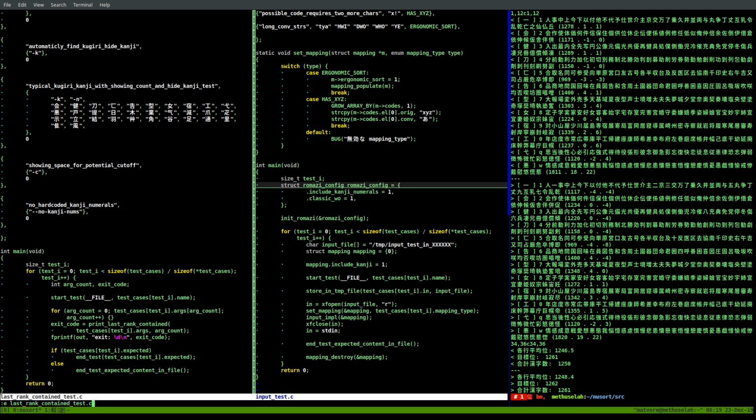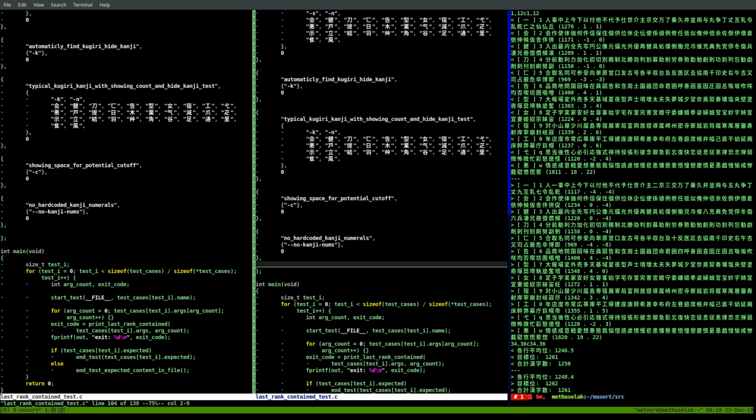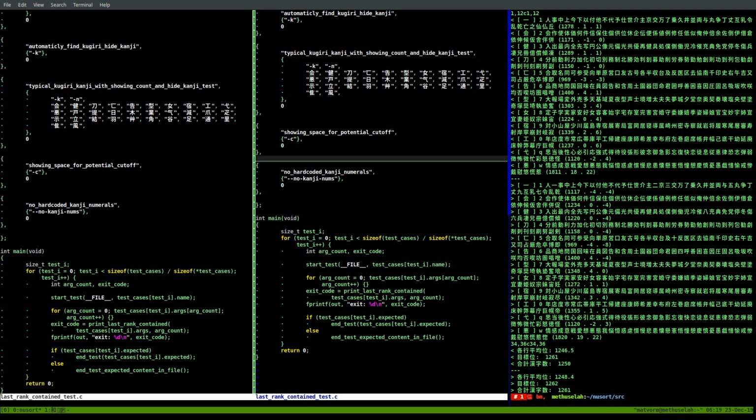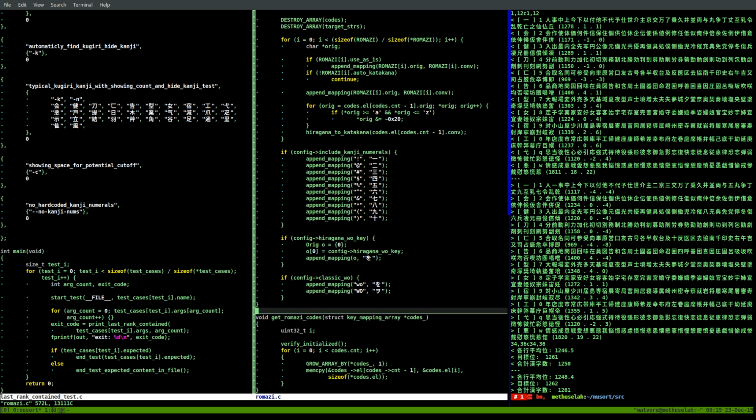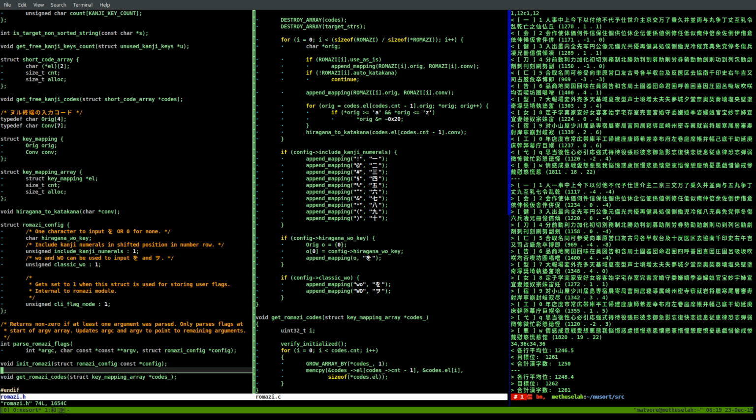Edit last string contain test. Oh, I see why. Because of romaji.c. Okay, yeah, I made a miscalculation here. If we never try to parse the romaji flags, then this is never going to be set to 1, and we're never going to set these defaults. So that's a bit of a problem, because I don't want to make the callers use a certain order. That's confusing.